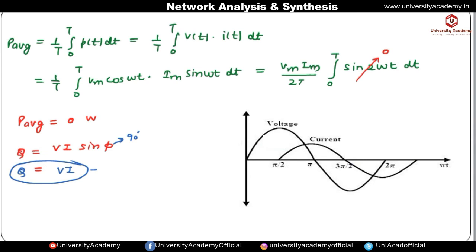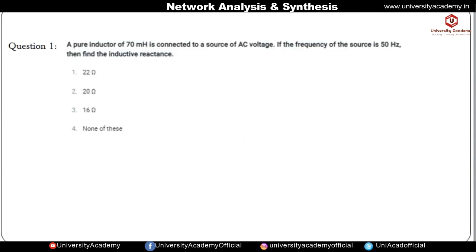Okay, so if we plot the voltage and current phasor, this is the voltage phasor, that is v equal to Vm sin omega t, and in case of pure inductor, the current lags the voltage by 90 degree. It means current will start after pi by 2, which is 90 degree. So this is the current phasor which is starting, lagging the voltage phasor by 90 degree. Now let us see a question.